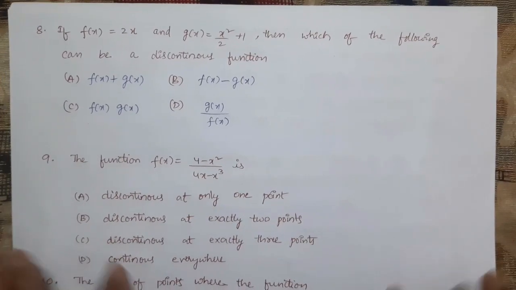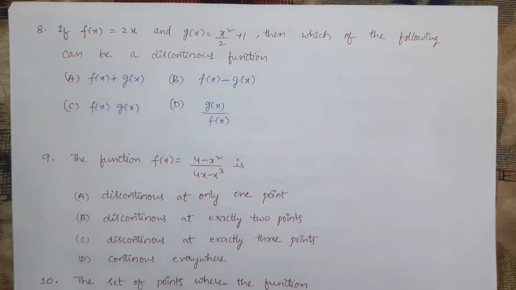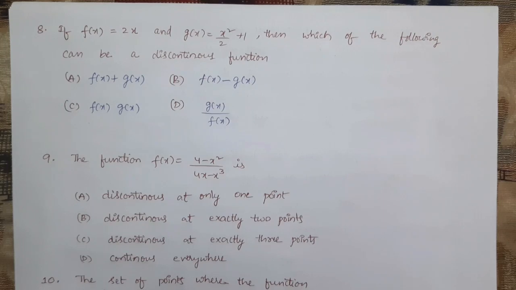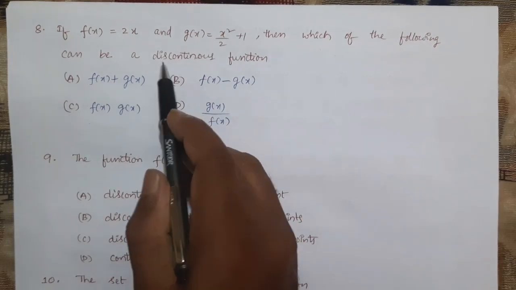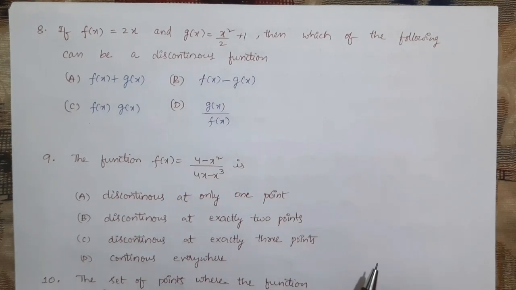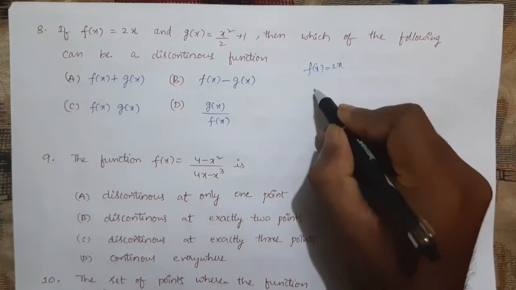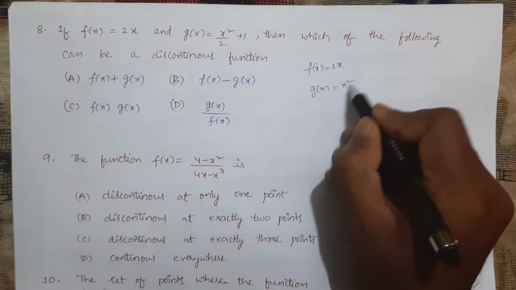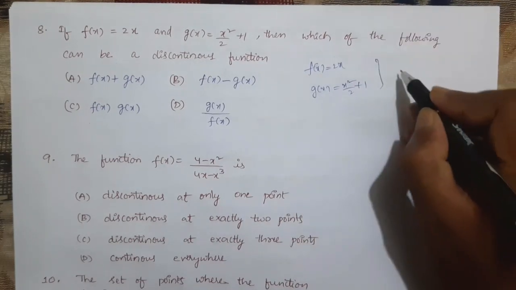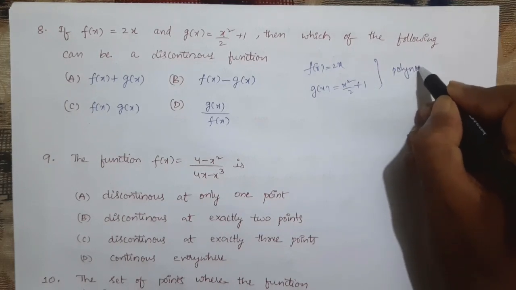If f of x equal to 2x and g of x equal to x square by 2 plus 1, then which of the following can be a discontinuous function? Remember, they are asking for a discontinuous function. If you observe f of x which is 2x and g of x which is x square by 2 plus 1, both are polynomial functions, right?